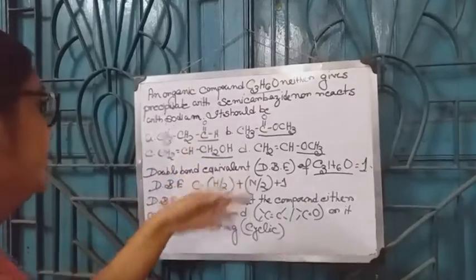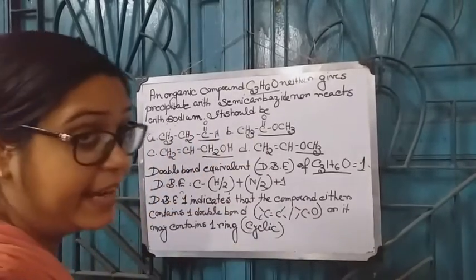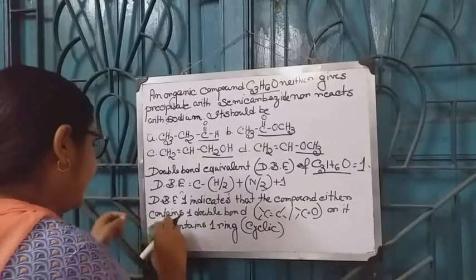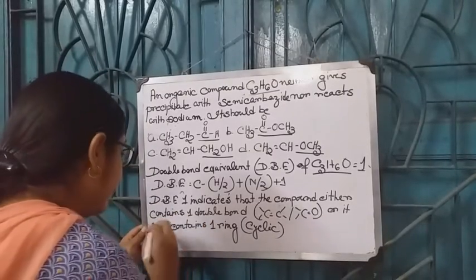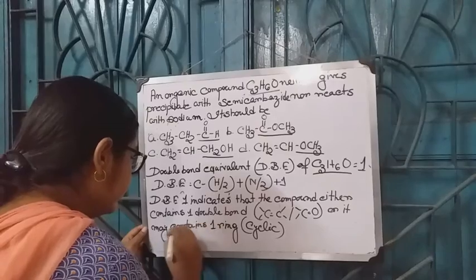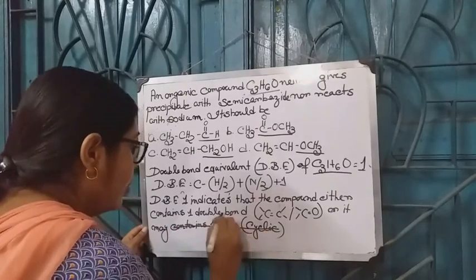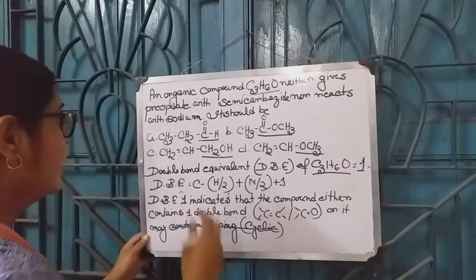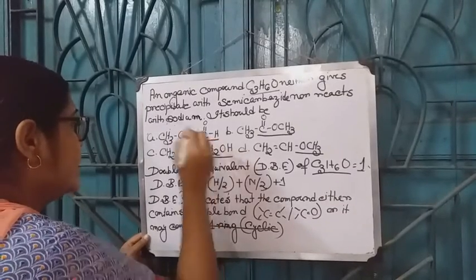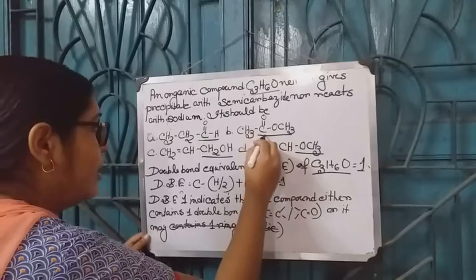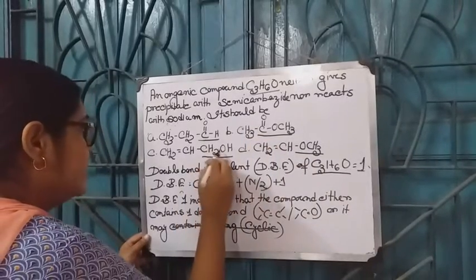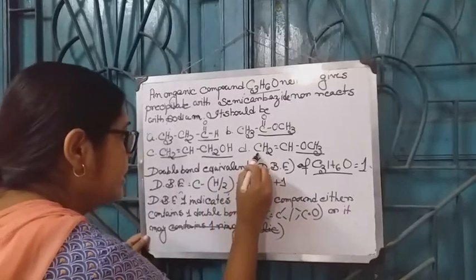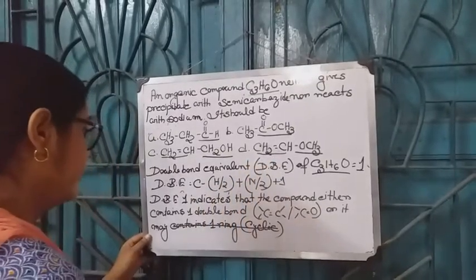In the given options, all of the compounds are acyclic. So the compound does not contain any ring. So the compound contains one C double bond C or C double bond O group. Here option A contains C double bond O group, option B contains C double bond O group, option C contains C double bond C group, and option D also contains C double bond C group.